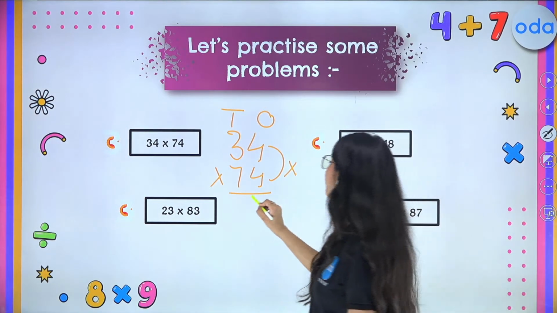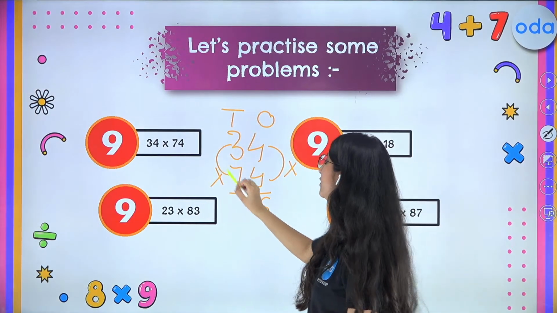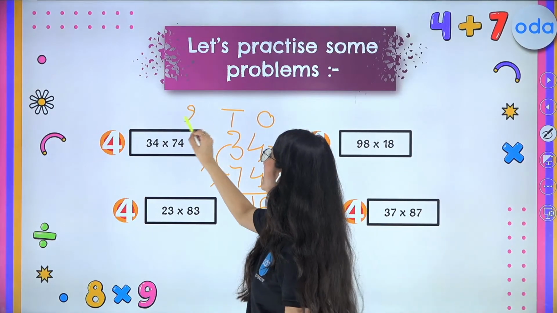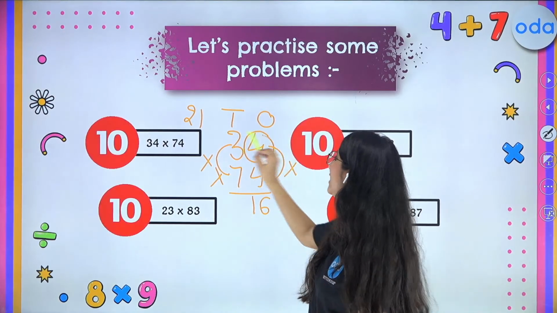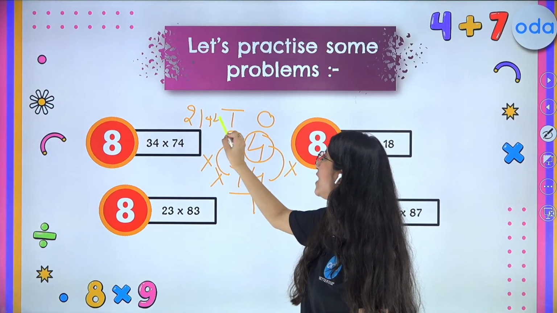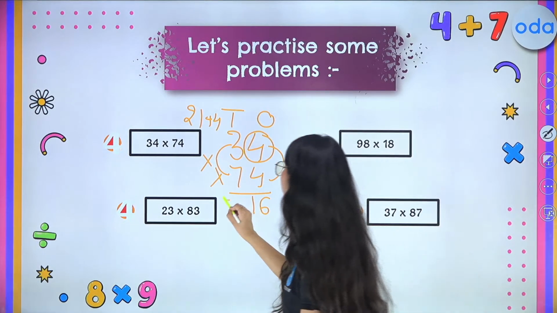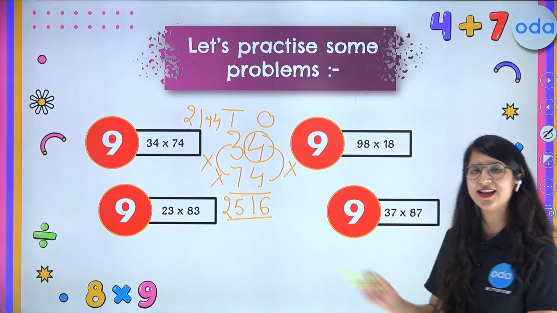So 4 times 4 is 16. Now simply multiply the digits at your tens place. So 3 times 7 is 21. Now, what is the next step? You are supposed to add your ones place digit to your answer. So, what is 21 plus 4? It is 25. And we got our answer in fraction of seconds, 2516, correct.